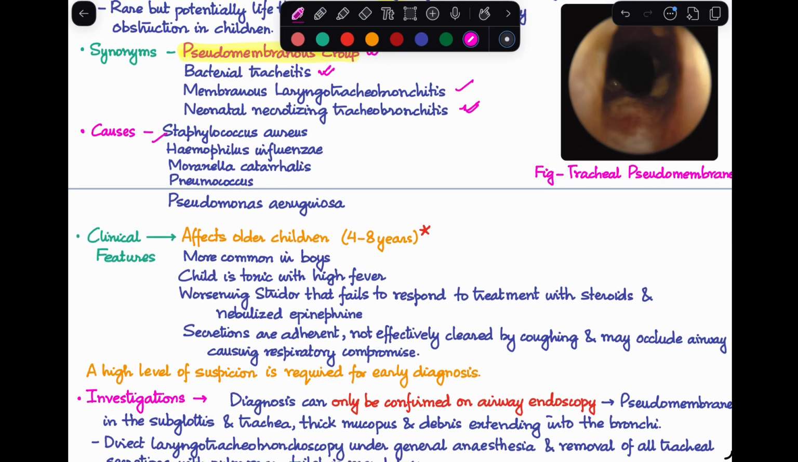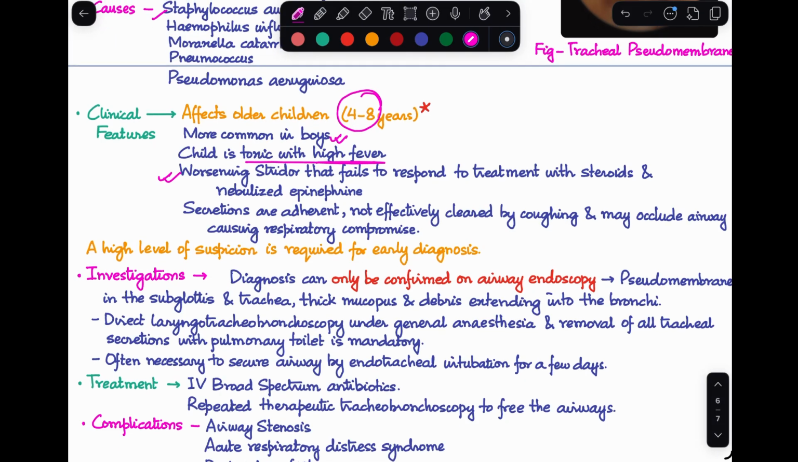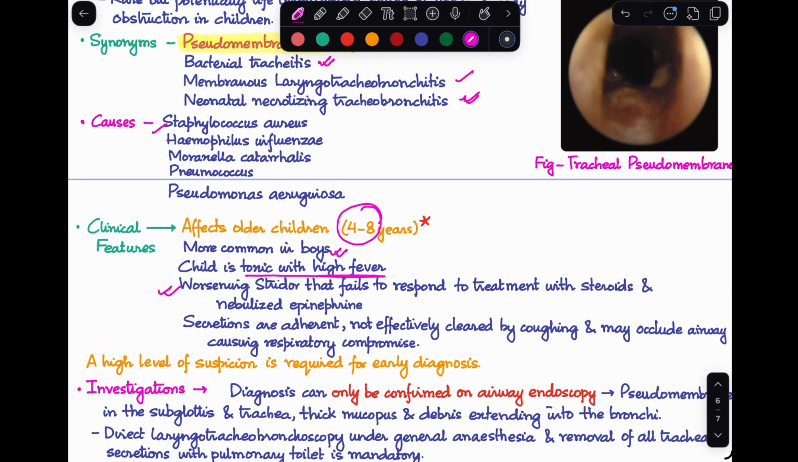Now let's talk about the clinical features. Here, there is a difference with our viral group. This affects more of older children in the age group of 4 to 8 years. Again, it's more common in boys. Here, the child will be toxic with high fever and they'll have a worsening stridor that will fail to respond to treatment with steroids as well as nebulized epinephrine, which was working for our viral group cases. And secretions are going to be very adherent. They are not effectively cleared out by coughing. It can even end up occluding the airway, causing respiratory compromise.